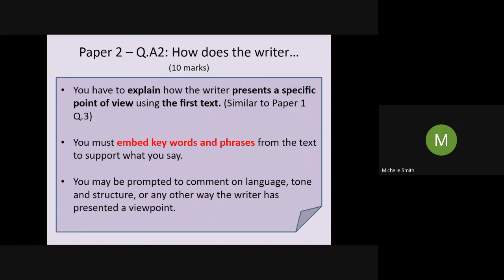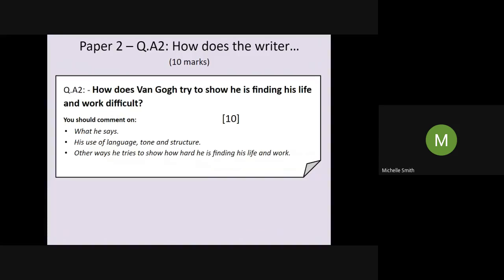So we've got to explain how he's presenting a specific point of view. We've got to embed those keywords and phrases from the text to support what we say. Remember, because if we don't support with quotes, we can't get the marks available in the high bands in the mark scheme. And you might be prompted to talk about language, tone, and structure here. Okay, so think of it in terms of colour or brush strokes. If it helps to think about what we've just done, we're going to try and look at language in the same way.